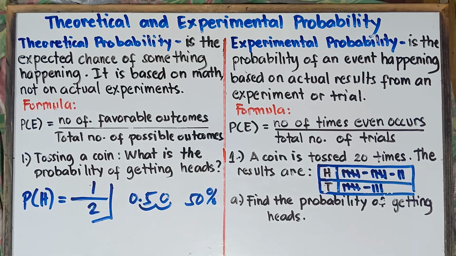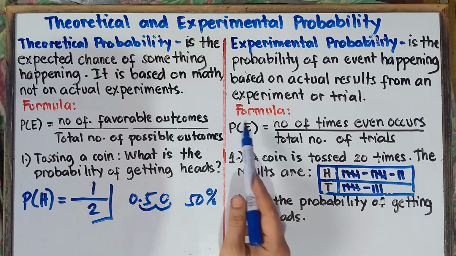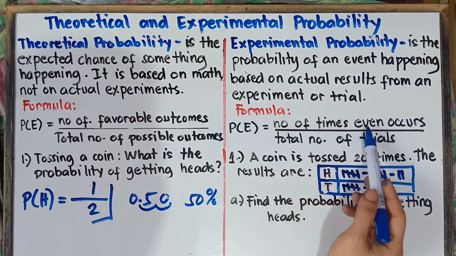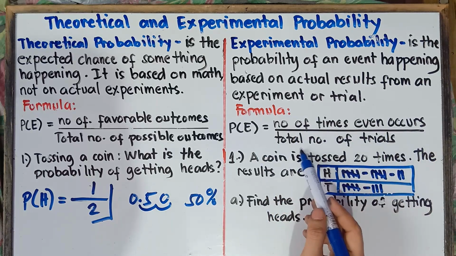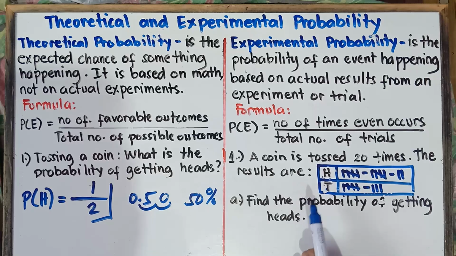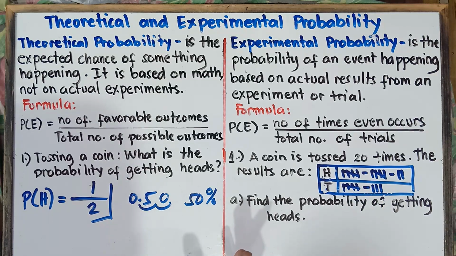Now, let's talk about experimental probability. Experimental probability is the probability of an event happening based on actual results from an experiment or trial. And this will be our formula: probability of event is equal to the number of times the event occurs all over the total number of trials. Let's have an example, class, for you to understand this one. A coin is tossed 20 times. The results are, so we have this table, for head, 12 times appeared, and for tail, 8 times appeared. So therefore, class, we can say that this will be an experiment.